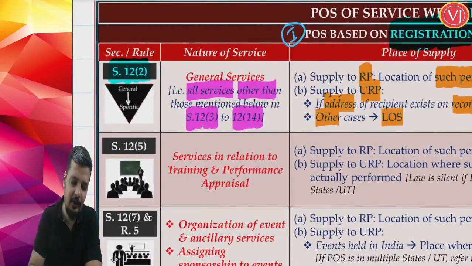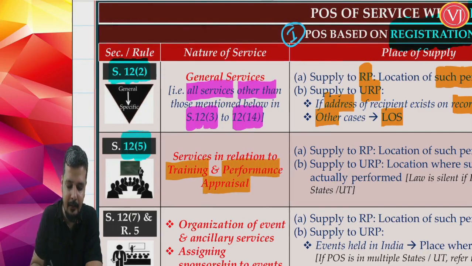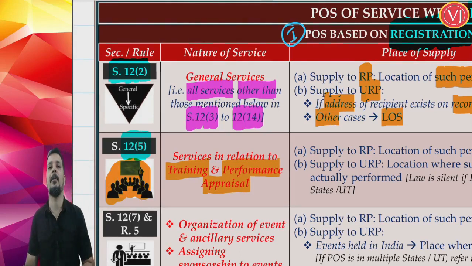Next, you are talking about section 12 subsection 5. Now, which service are you talking about? You are talking about training, service in relation to training and performance appraisal. If you see the QR infographics, you will clearly find that. You are talking about training and performance appraisal, which means it is a performance based service, but specifically a specific performance service, training and performance appraisal. If the service is that of training, if I go and act as a trainer for a company in respect to GST and customs related matter, that is covered. So you are talking about a trainer, training and performance appraisal services.